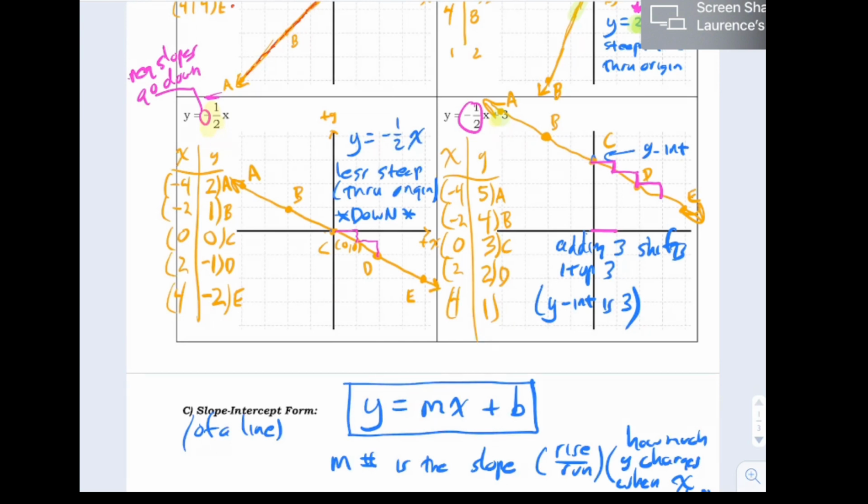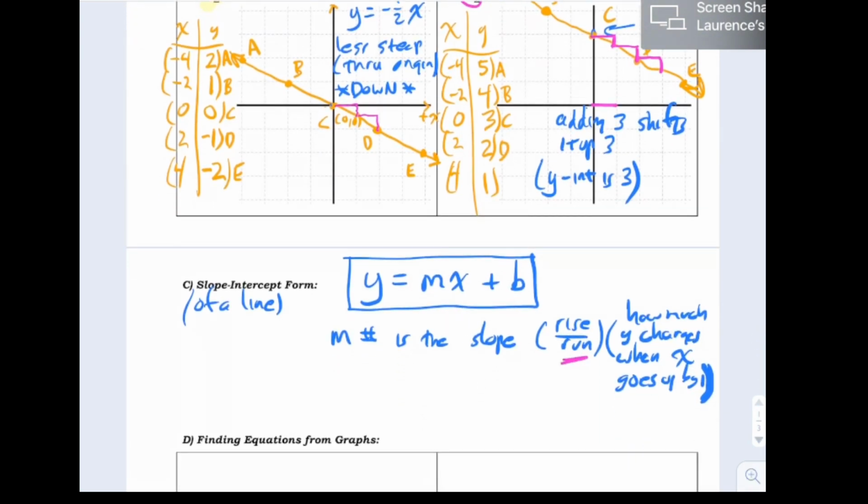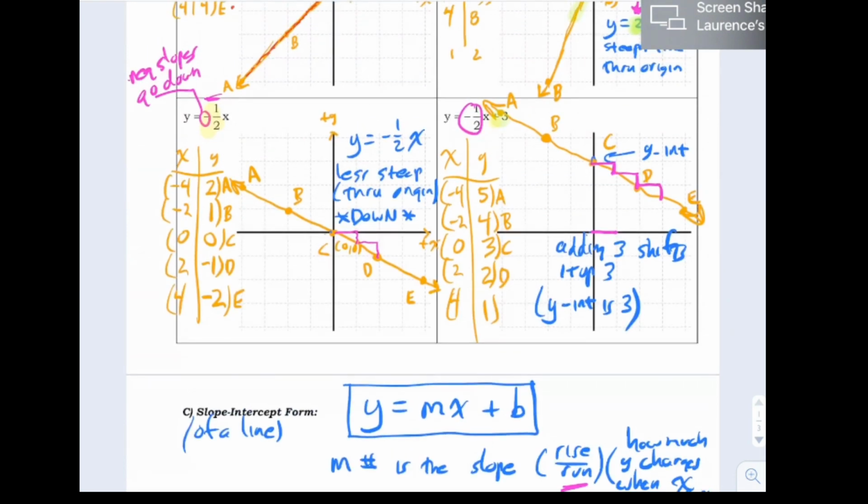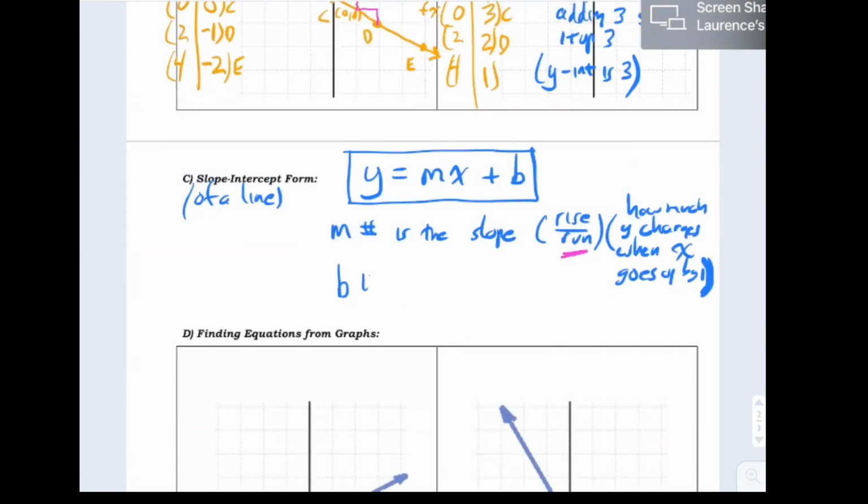Okay. You could also say rise over run. So rise over run, you could say, well, instead of thinking of these little steps, think in terms of I rise -1, which means go down 1 over 2, go down 1 over 2, go down 1 over 2, and so on. So you can look at it either way. It's a ratio, that's what's important. But it tells you how steep the line is, the main point there. And then the b number is the y-intercept. Again, it shifted the line up and down, and by doing that, instead of going through the origin, it's going to go through somewhere else on the y-axis.